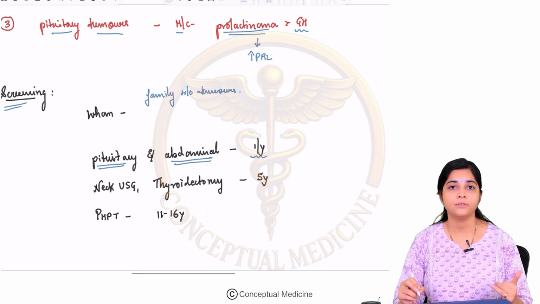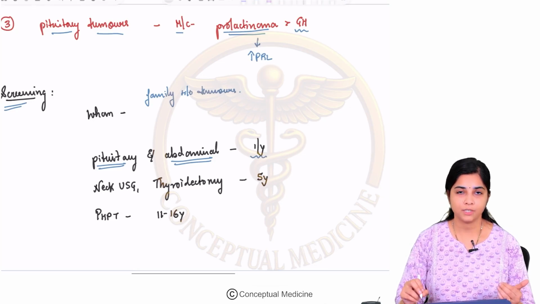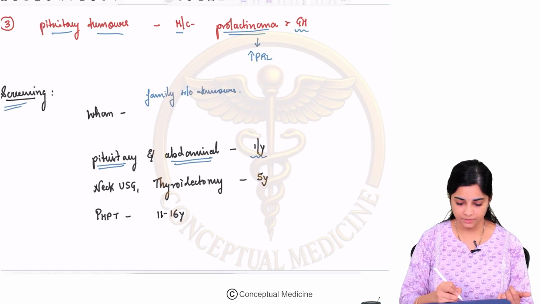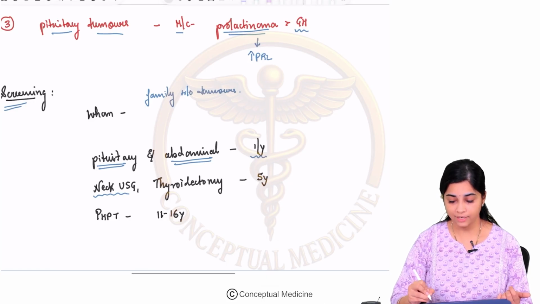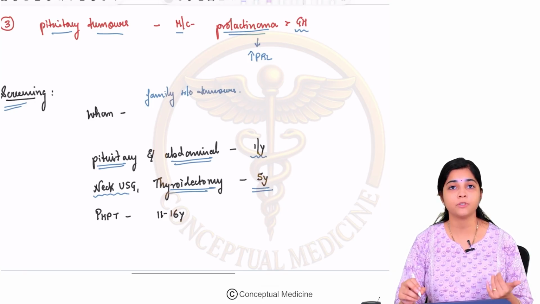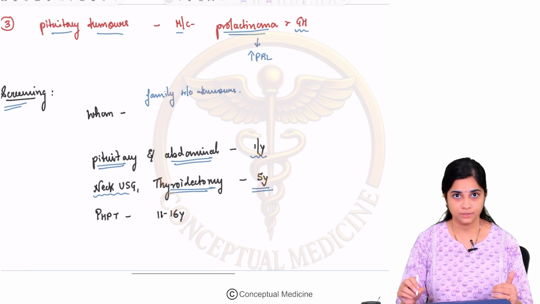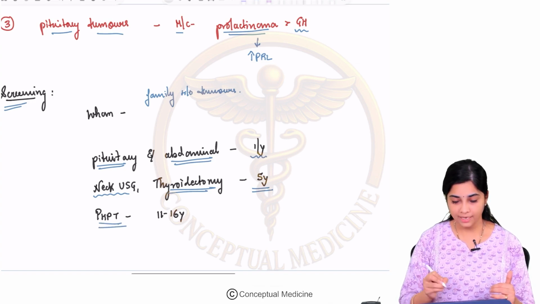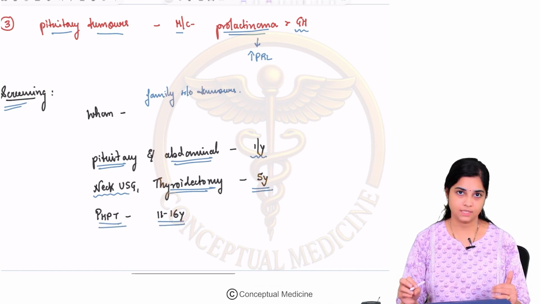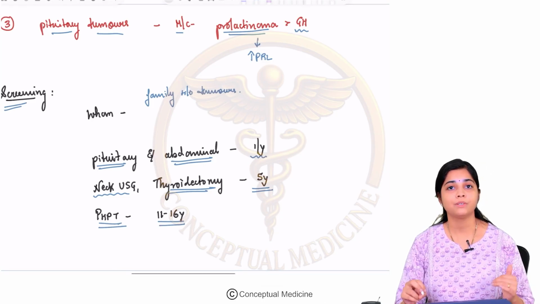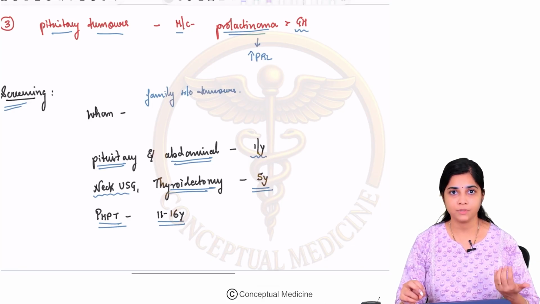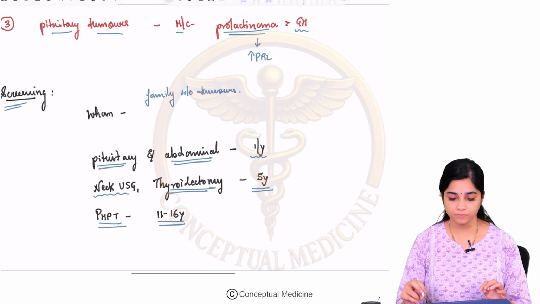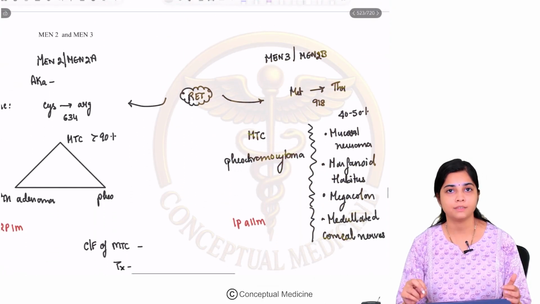Once a year you will have to screen for pituitary and abdominal tumors, do an abdominal ultrasound for screening. A neck ultrasound should be done at least once in 5 years, and you start screening by 5 years of age because many of the MEN syndromes start very early. Start screening for primary hyperparathyroidism by 11 to 16 years of age. Once you know that there is a risk of MEN1 syndrome because this passes on in the family, please do these screening procedures. Now let us move on to your MEN2 and MEN3 syndromes.